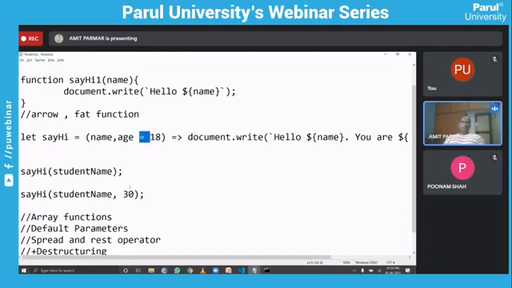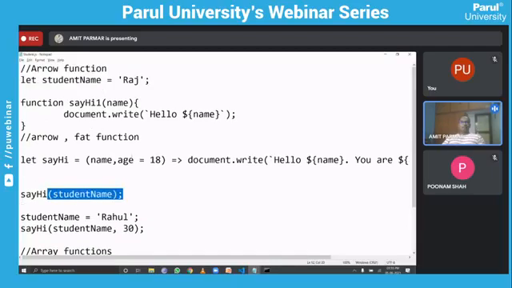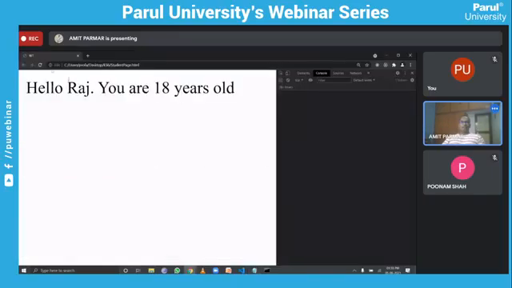So at that moment, for the second argument, let me put the student name equal to Rahul. Now for Rahul, we set the age, that is 30. For the first student, that name is Raj, for that we have not set it. So just see the output.